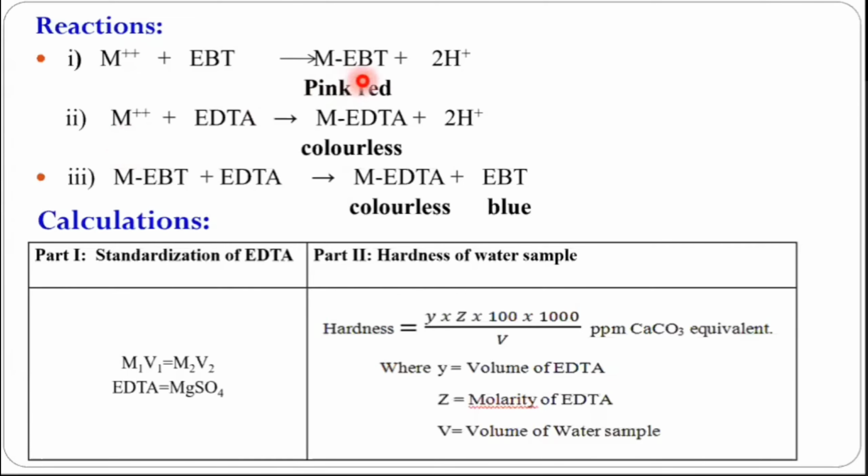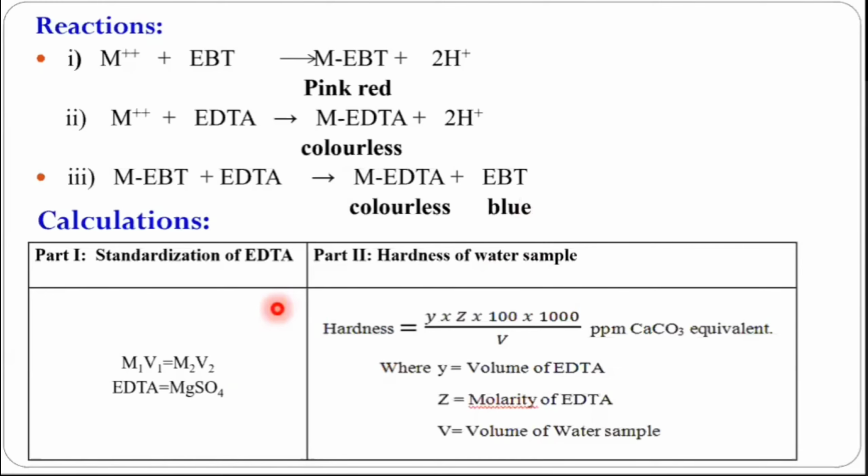So at that time no metal ions are present. So what is available there? Metal EBT complex is available, and we have seen that this metal EBT complex is an unstable complex. So this metal EBT bond will break, the metal EDTA complex will be formed, and the EBT indicator will be released as free. The color of the metal EDTA complex is still colorless, but as the indicator is released, and the free indicator is blue, that's why at the end point we observe blue color. So these are the reactions.